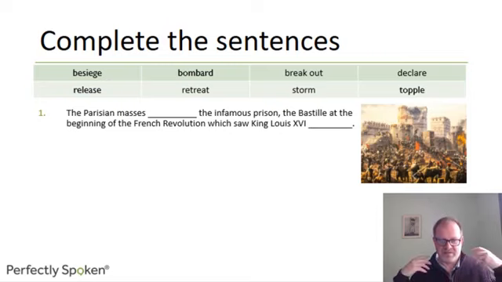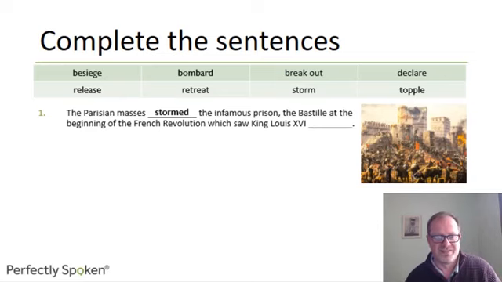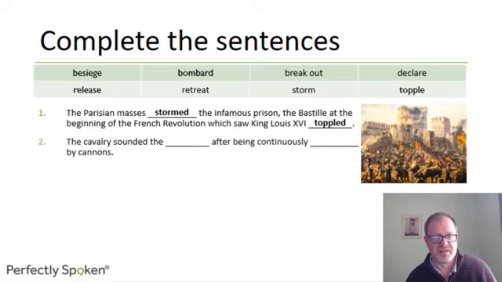So the mass of the people charged into the prison and captured it. They stormed the infamous prison, the Bastille, at the beginning of the French Revolution, which saw King Louis XVI, and I'm hoping that's correct, I forgot to check, well, if he was removed from power, he was toppled, or overthrown. It's the same meaning.